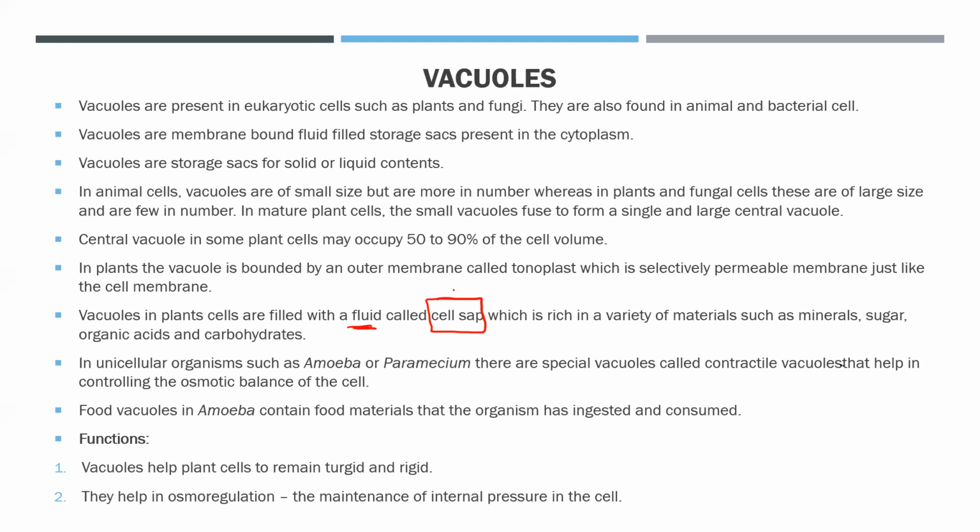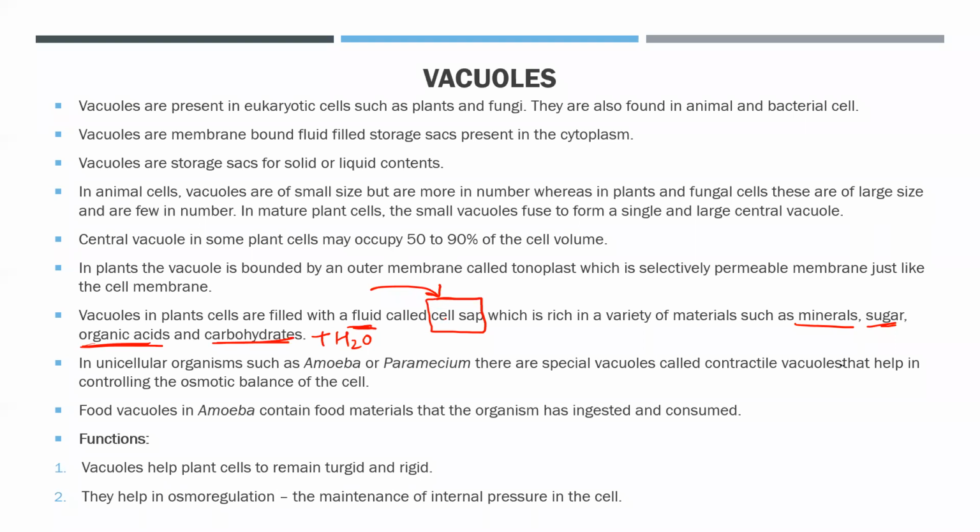What is cell sap? Actually, it's a mixture of various materials. For example, minerals are mixed in it, sugars, organic acids, and other carbohydrates. So it's a mixture of all this, plus there is also water in it. Water भी होता है. So minerals, sugars, organic acids, carbohydrates, water, all mixed together form the cell sap. क्या बना दिया? Total mixture होकर के cell sap.